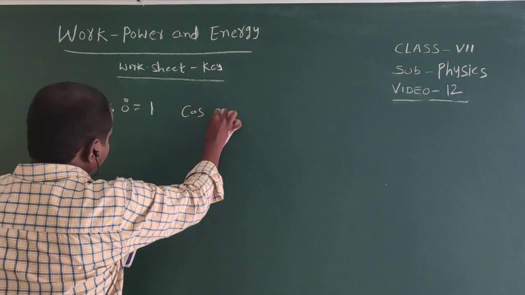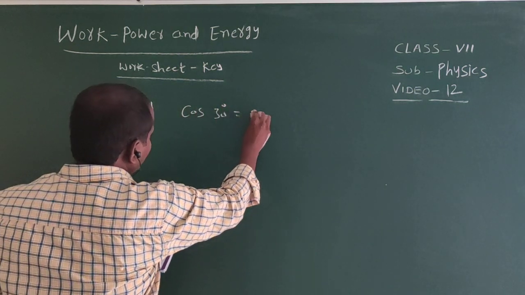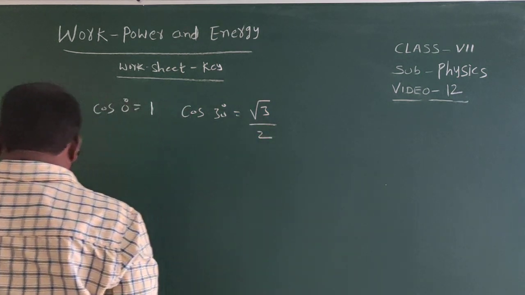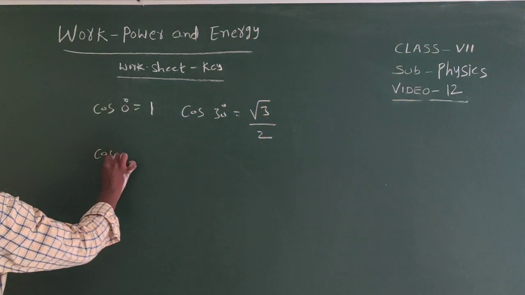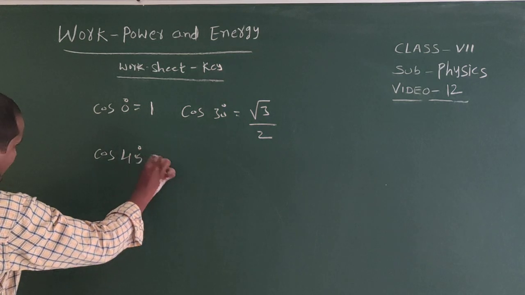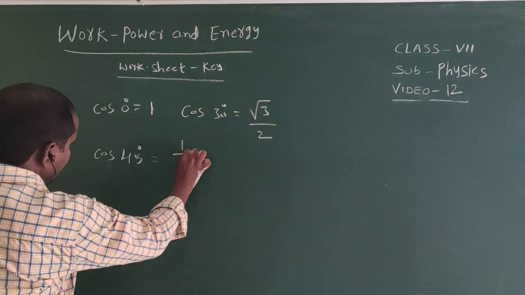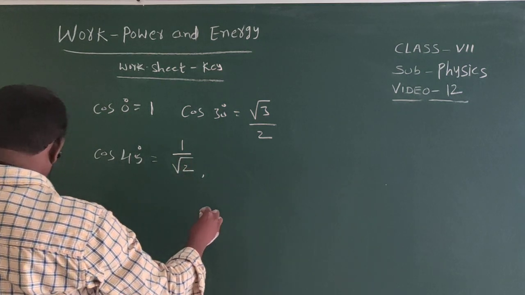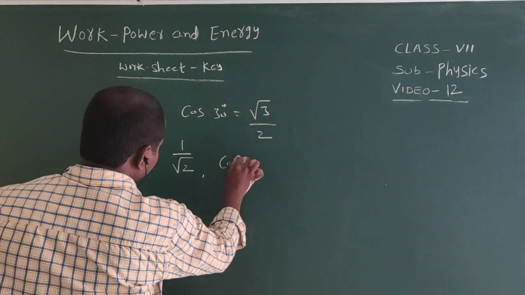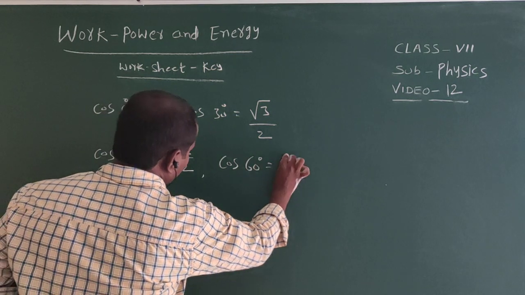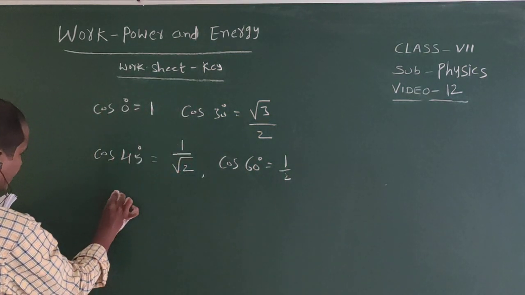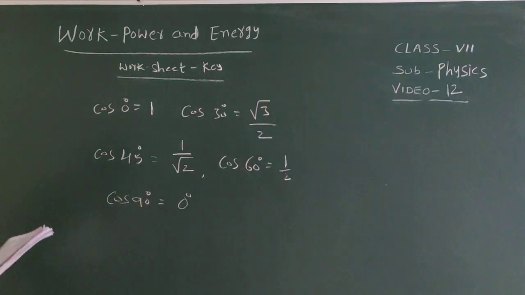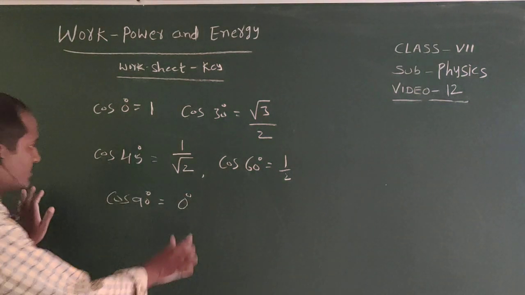Cos 30 equals root 3 by 2. Cos 45 equals 1 by root 2, and cos 60 equals 1 by 2, and cos 90 equals 0.